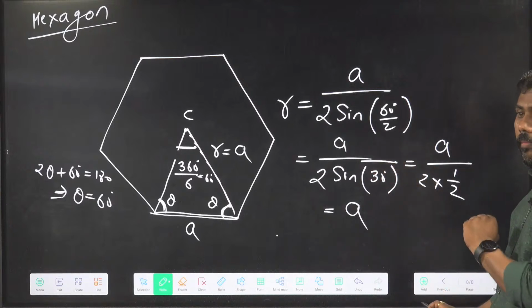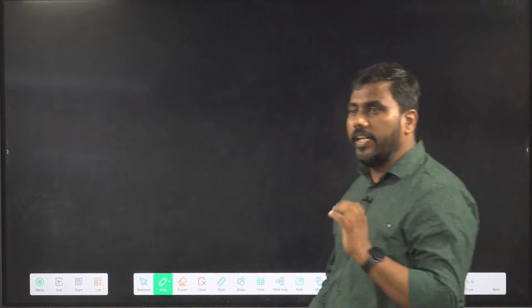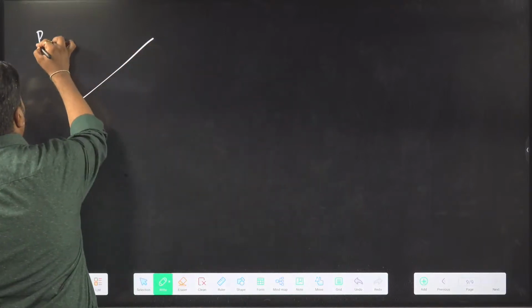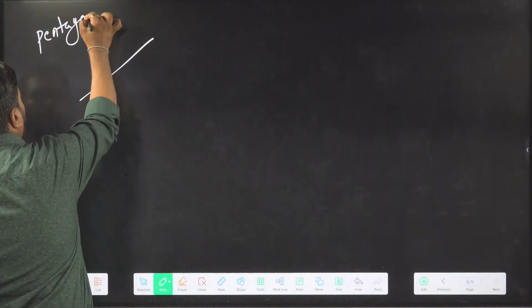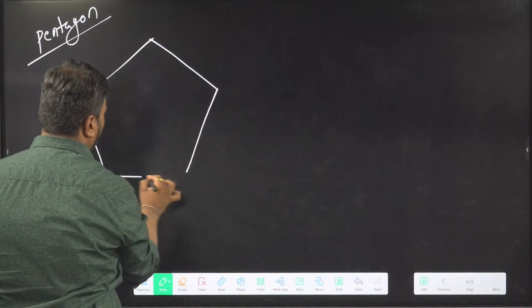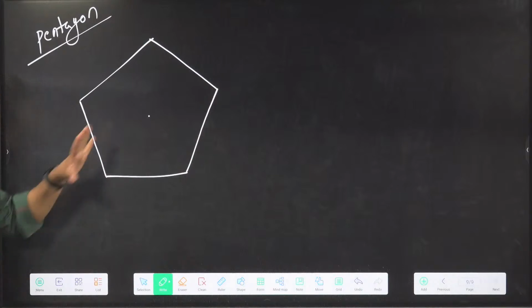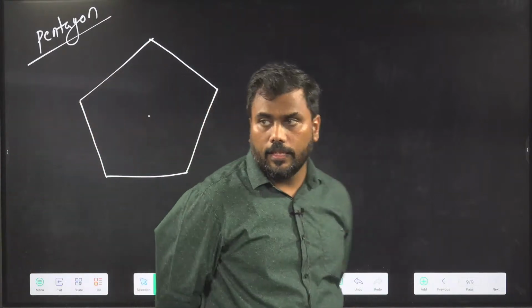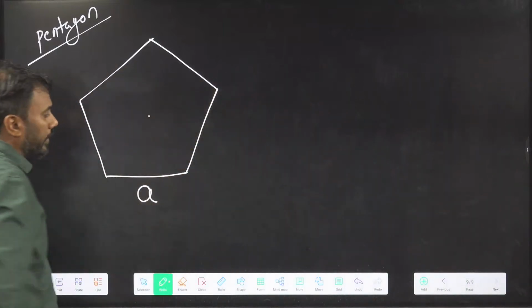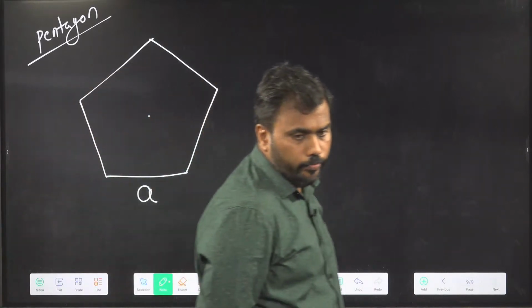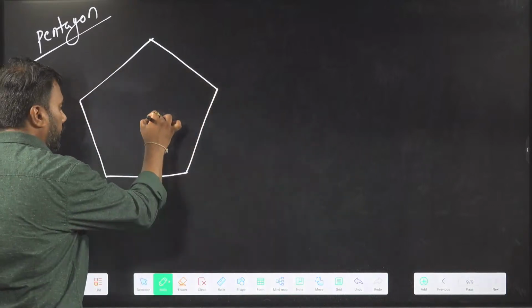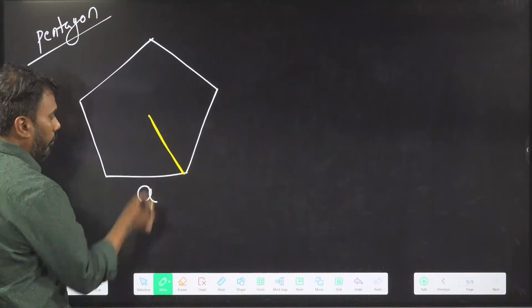So for the hexagon, we have determined the center to vertex distance. Let us find the center to vertex distance of a pentagon. This is a regular pentagon in which there are 5 sides. Suppose the side length of the pentagon is given to you, and you need to find the distance of the center from a vertex.